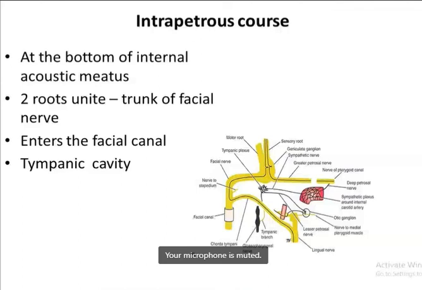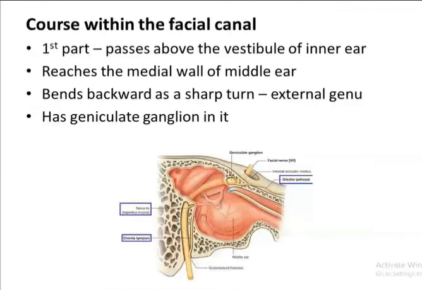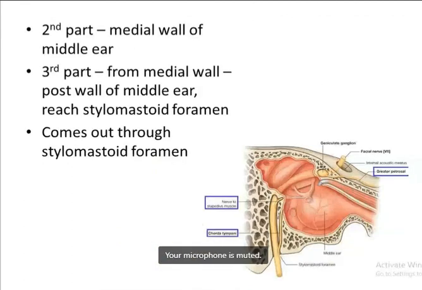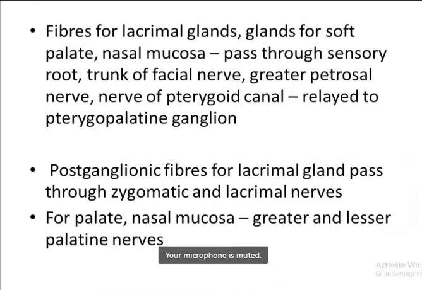Right? Our taste sensation, the anterior two-thirds or posterior one-third, how the nerve supply is different, how the mucous membrane of the pharynx is supplied by the branches of the glossopharyngeal. Similarly, the mucous membrane of the tympanic cavity is also supplied by branches from the glossopharyngeal nerve. So all these branches are important.